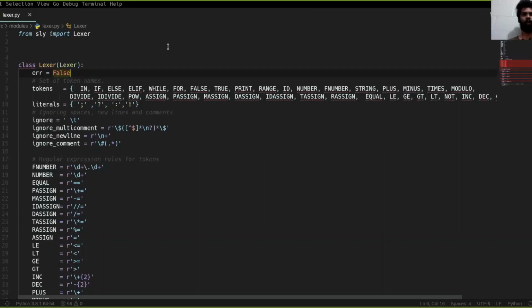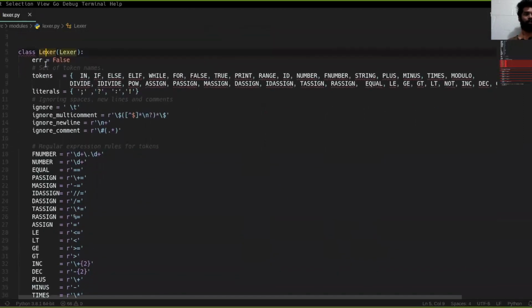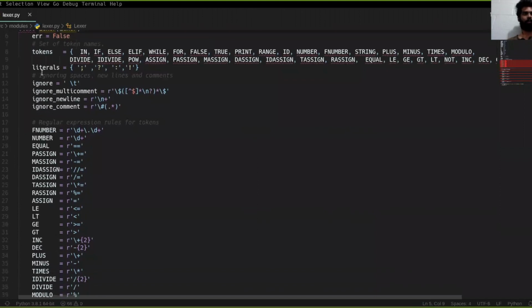Hello everyone, I'm Ravikant and I will be discussing the lexical analysis part. We are using Python for lexical analysis, specifically a library called Sly, which is useful for doing lexical analysis. As you can see here, we have to extend the default class provided by Sly into a class where we define all the tokens and literals.